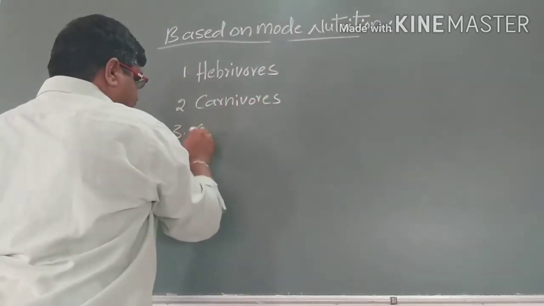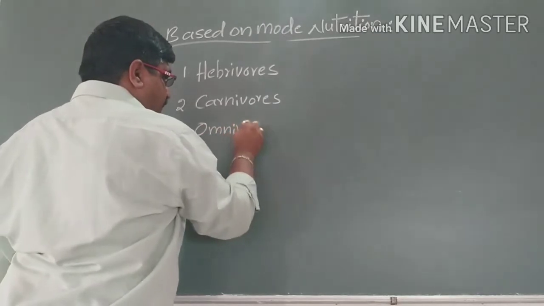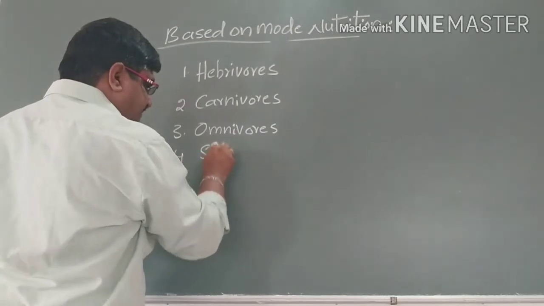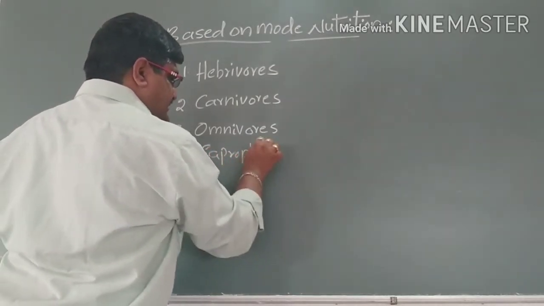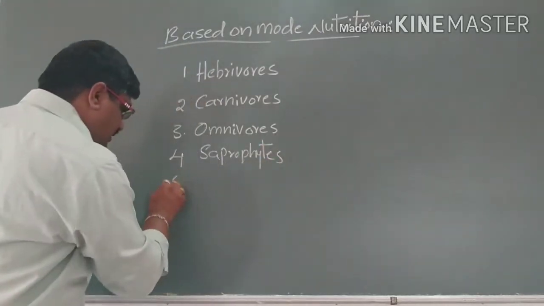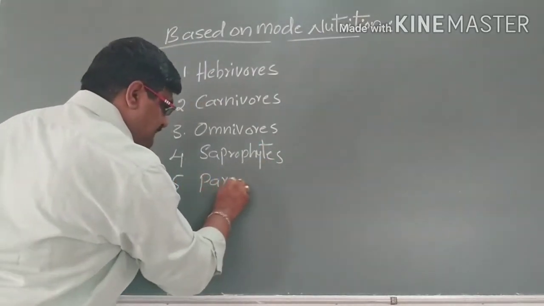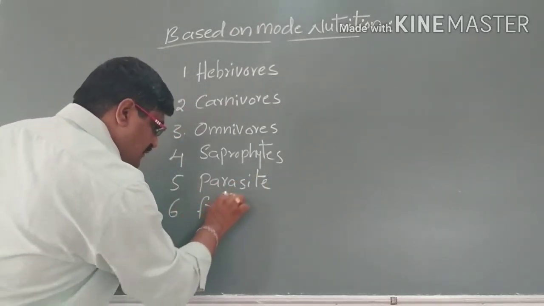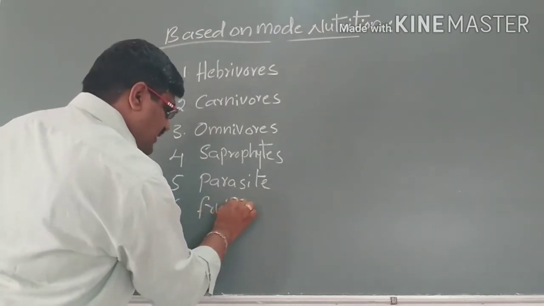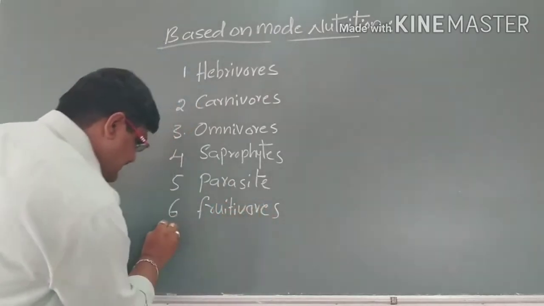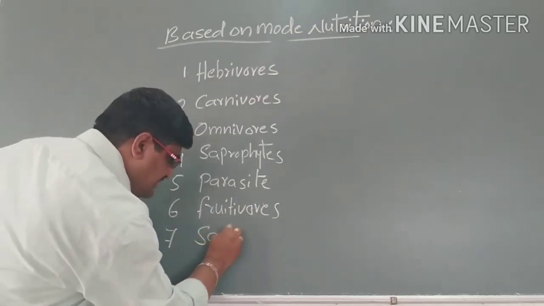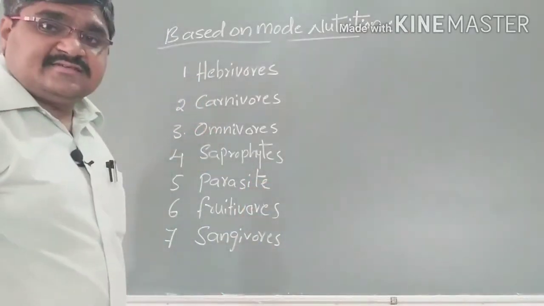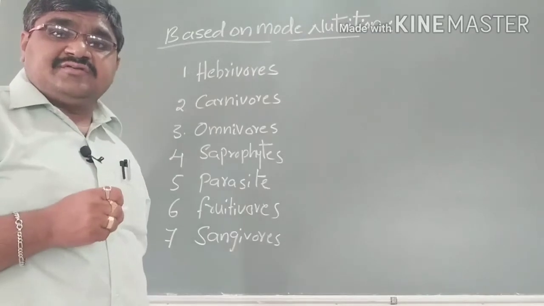The third is omnivores. The fourth is saprophytes. The fifth is parasites. The sixth is fruitivorous, and the seventh is sanguivorous. These are the various types of modes of nutrition.